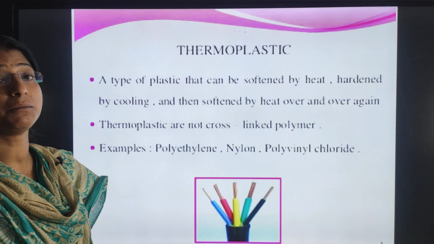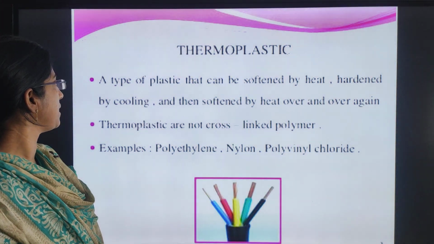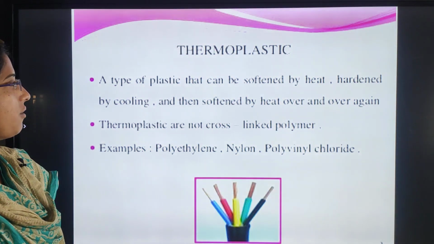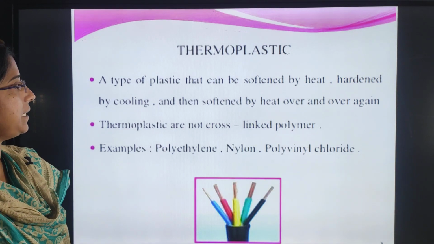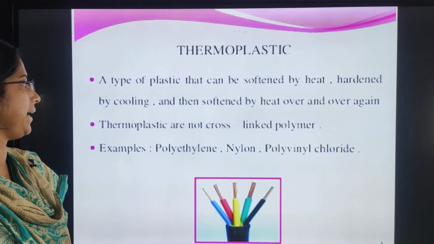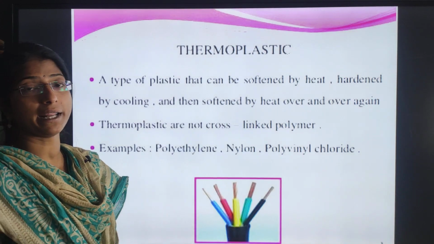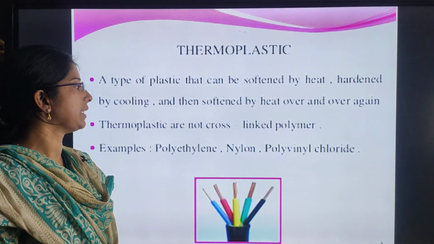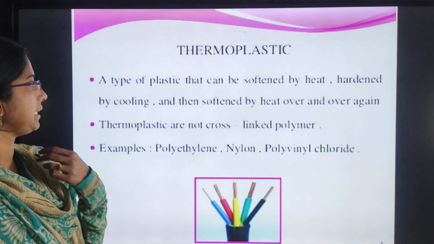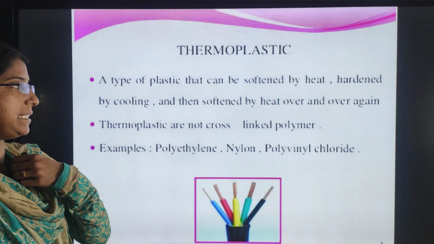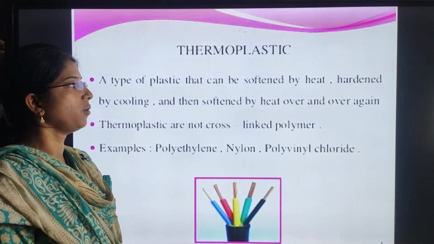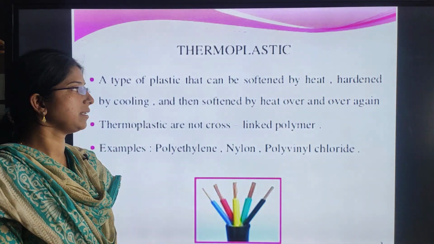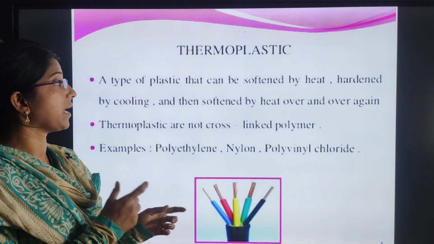What is meant by thermoplastic? A thermoplastic is a type of plastic that can be softened by heat, hardened by cooling, and then softened by heat again. Is it clear? That means it can be softened by heating, hardened by cooling, and softened by heat over again.